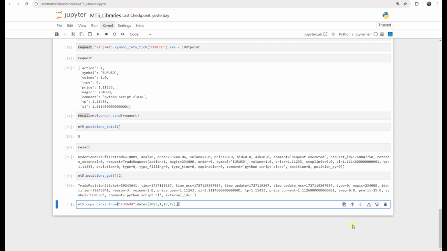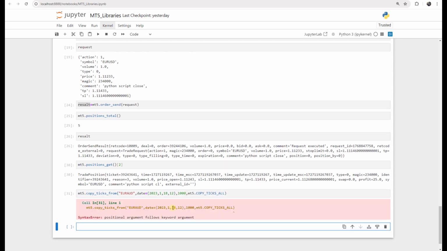And then if I press Shift and Tab, count is how many price ticks. I say 1,000 price ticks, and last but not least is the flag, and for the flag we say mt5.COPY_TICKS_ALL, okay? If I press Shift and Tab, there is an error.